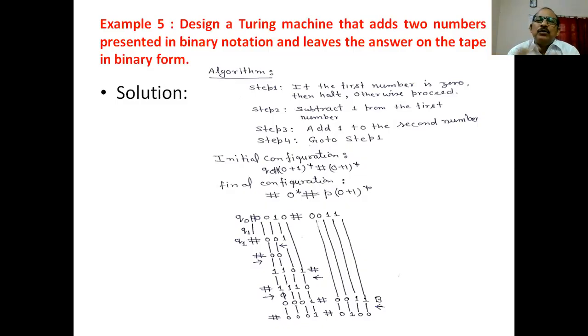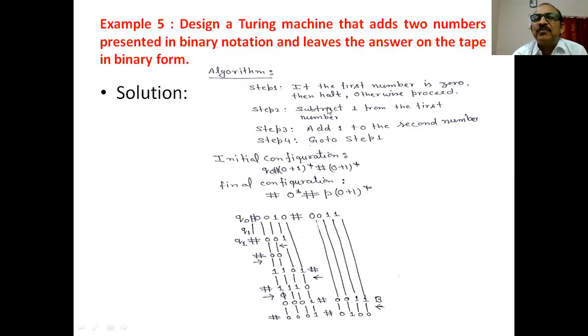Suppose we are going to add two numbers, say 4 and 5. The technique is that you decrement the first number and add it into the second number. Repeat this process. If the first number becomes 0, you can announce the result. The technique is very simple. If the first number is 0, then the machine will halt, otherwise proceed. Subtract 1 from the first number.